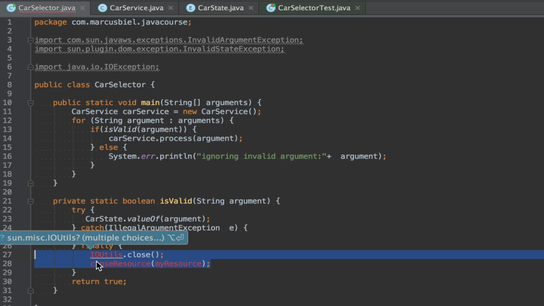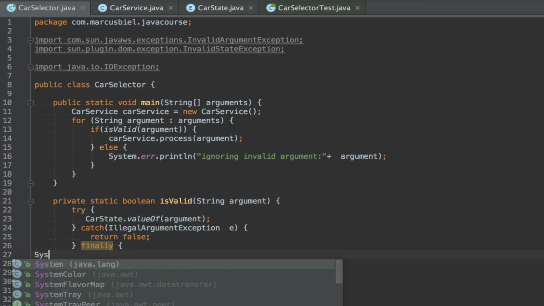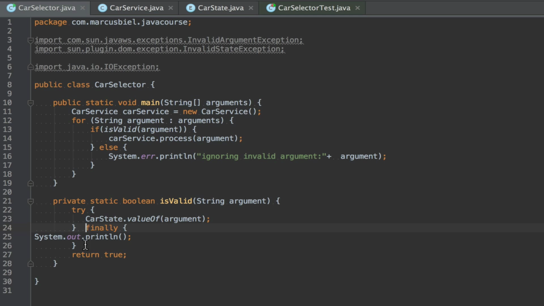Okay, I'm stopping here. What is important, and this I want to show you just by printing something, System.out.println, and I will throw the exception again, which means what you can also do is you don't even have to catch it. This also works. Try and directly finally. Okay, formatted the code.